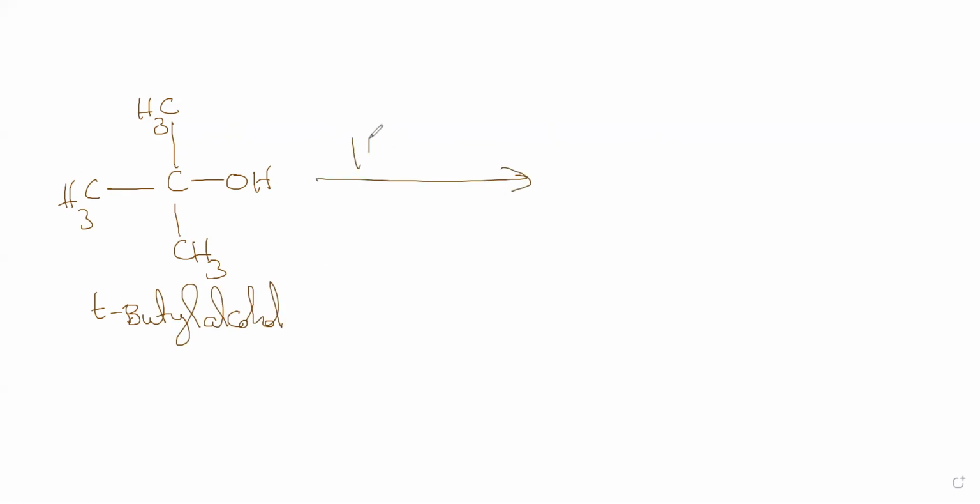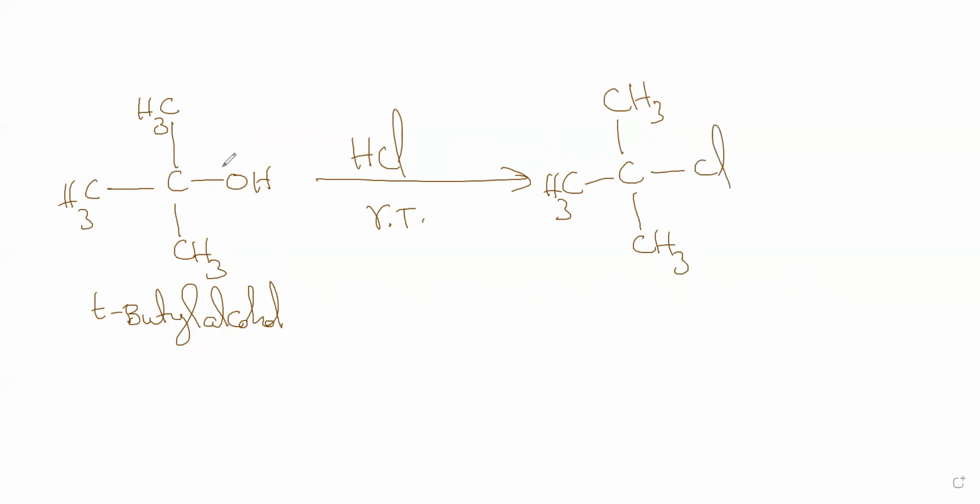It is treated with HCl at room temperature. When it is treated with HCl at room temperature, what I am going to get is CH3, CH3, CH3, Cl. As I told you how the reaction goes, the water molecule is eliminated like this.